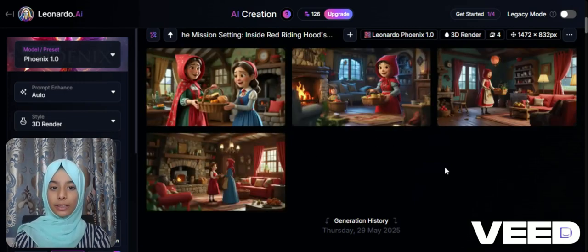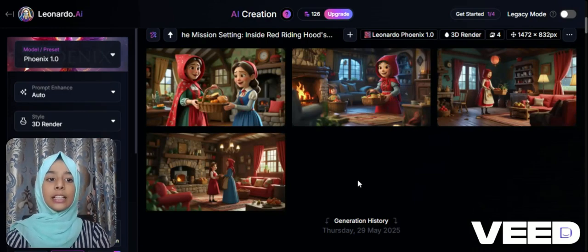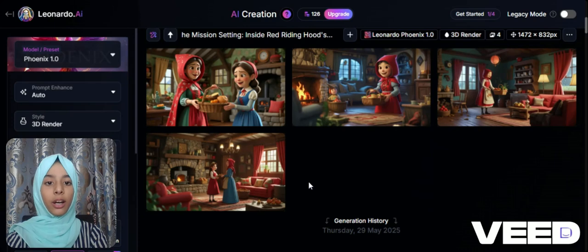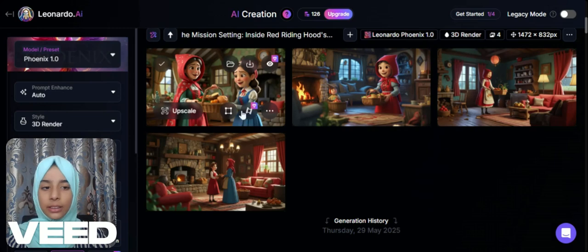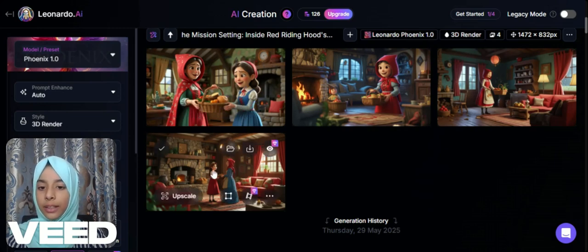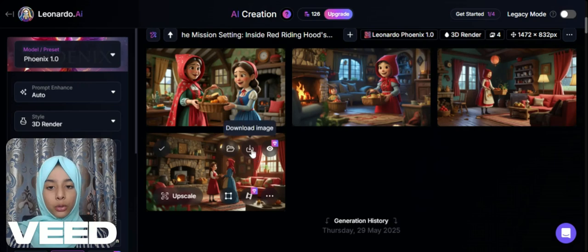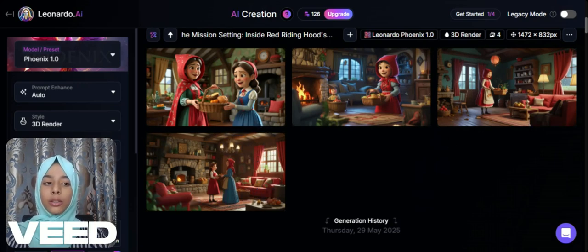Okay, now Leonardo.ai has generated amazing pictures for us, and you can choose any one you want. So I will choose this one because this is Red Riding Hood, and this is her mother. Her mother is giving the food basket to Red Riding Hood. So we will download this image. You can download any image you want.